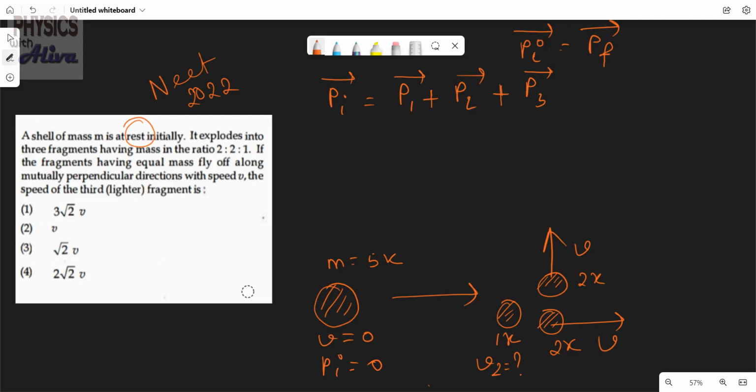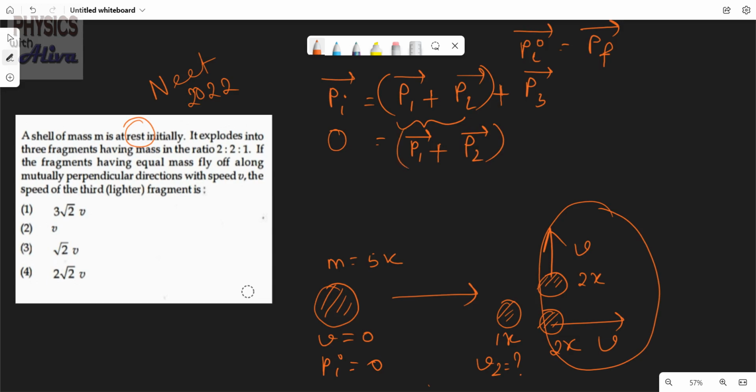We know the initial momentum was 0 as the body is at rest. So P1 plus P2 plus P3 is equal to 0.